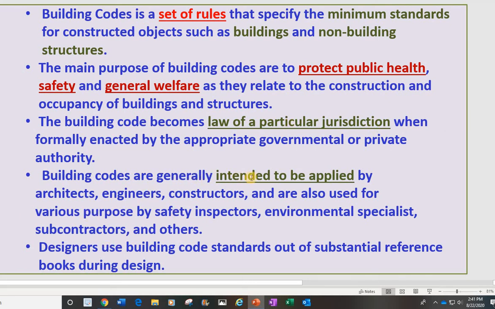Building codes are generally intended to be applied by architects, engineers, and constructors, and are also used for various purposes by safety inspectors, environmental specialists, subcontractors, and others. So if you look at the building codes, they are generally to be applied by a lot of people like that.